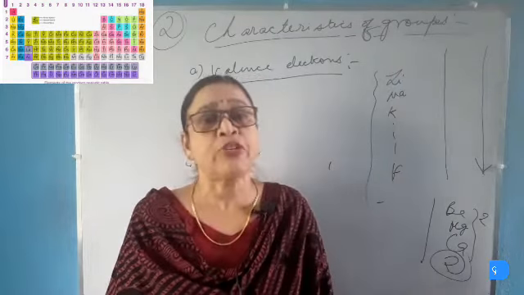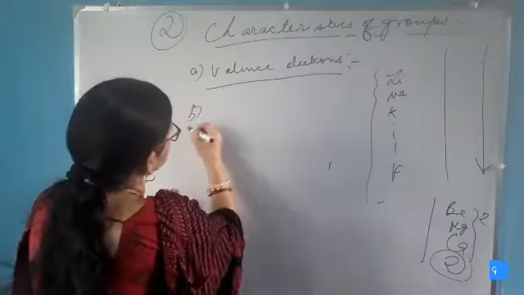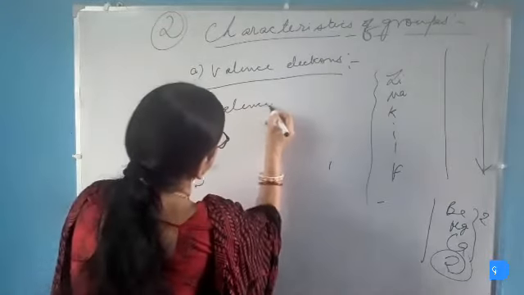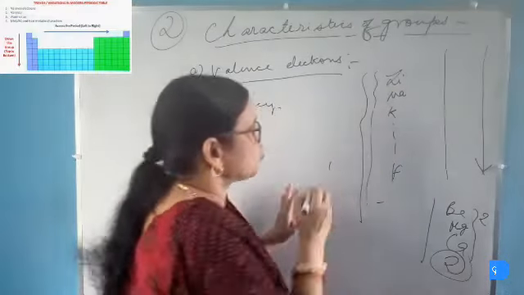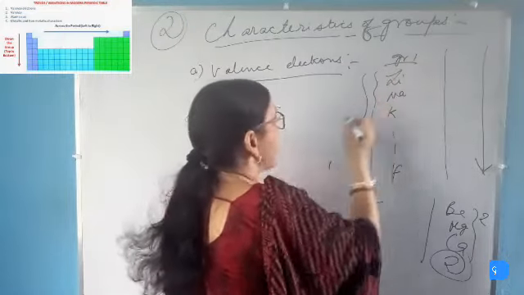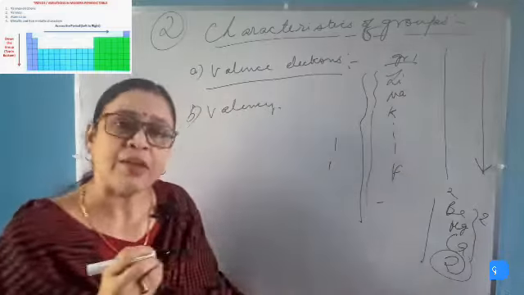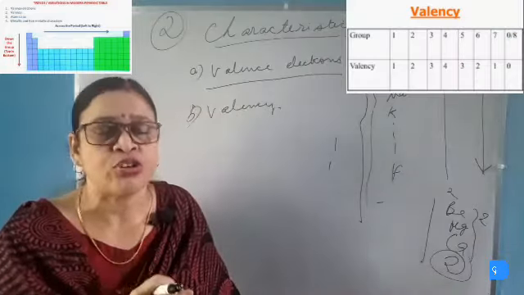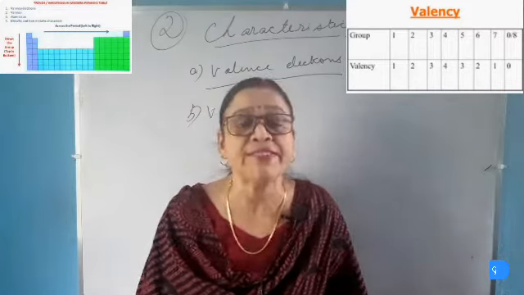Now we will see about the valency of the elements in a group. The valency of the elements in a group is the same, so they have the same chemical property. So group 1 elements have 1 valency, group 2 elements have 2 valency, group 13 elements have 3 valency, and so on. Now we will see how to find the group of the elements when the valence electrons are given.